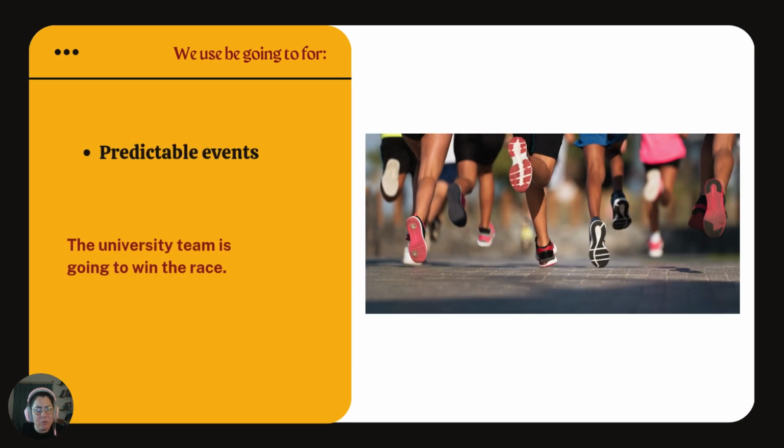Next example. Predictable events. The university team is going to win the race. How do I know? Because I saw them training. I'm watching now how the other team is going slower, things like that. Then we have information to know this is a fact.